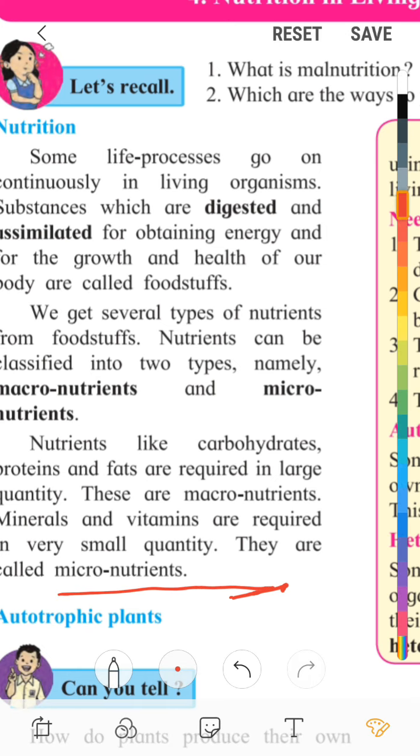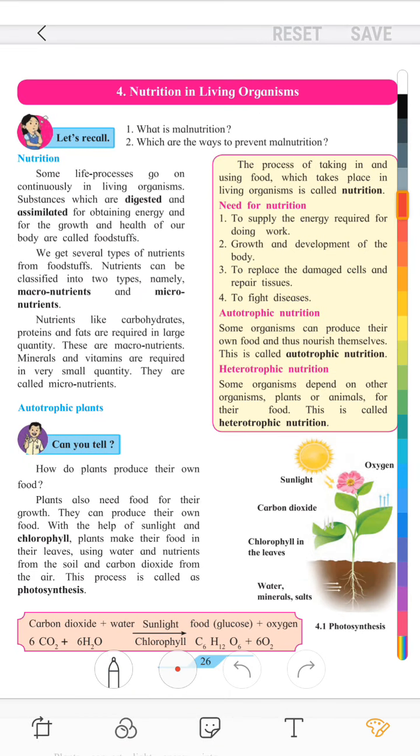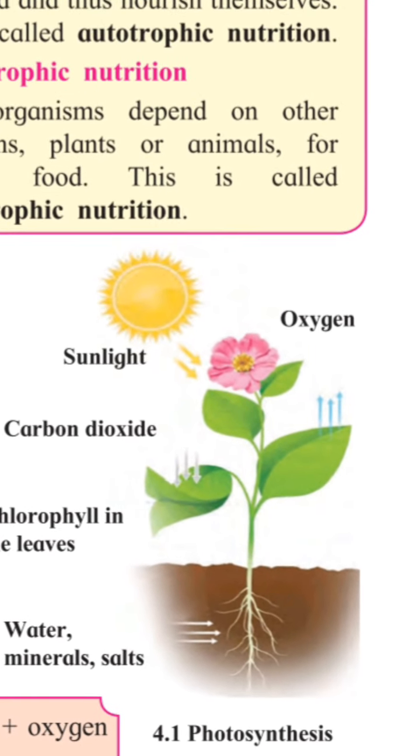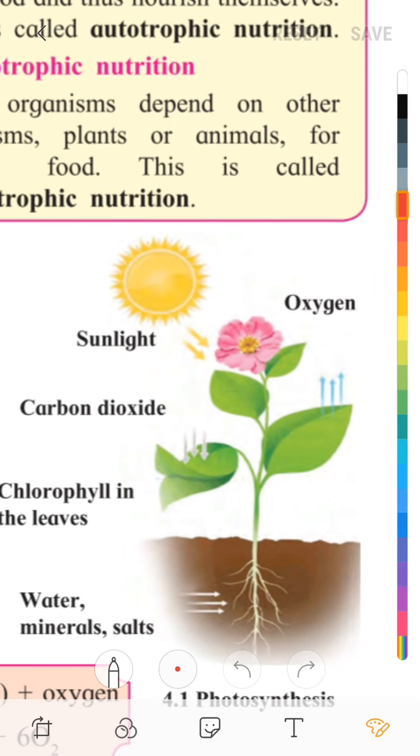Here we can see how the plants prepare their food. You can see in the picture, below the ground roots are there, above the ground the plant has leaves and a flower. So how does it prepare the food? Plants also need food for their growth.